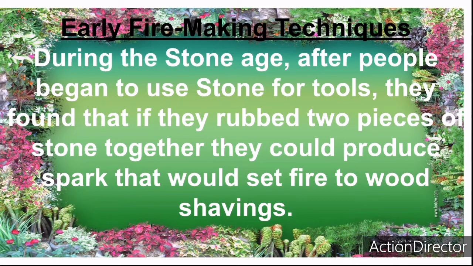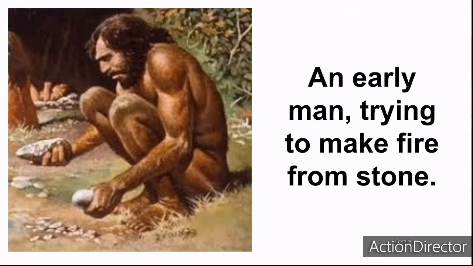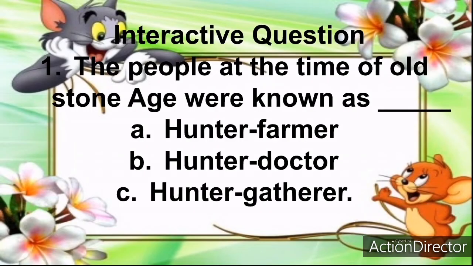Now, early fire making techniques. During the Stone Age, after people began to use stone for tools, they found that if they rubbed two pieces of stones together, they could produce spark that would set fire to wood shavings. Now you can see an early man trying to make fire from stone, rubbing two stones together. It produced fire, and from there they started being able to cook and warm themselves whenever they are cold, and also protect them from wild animals.